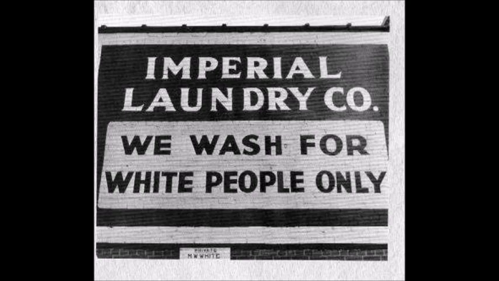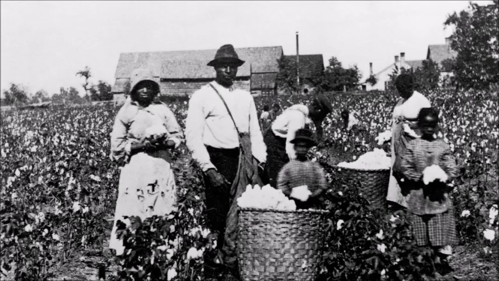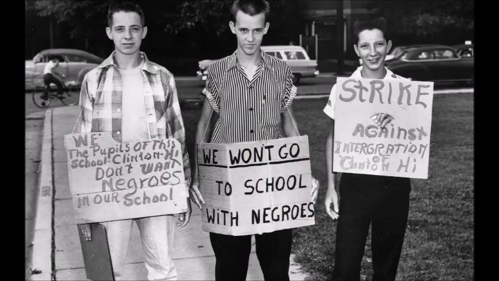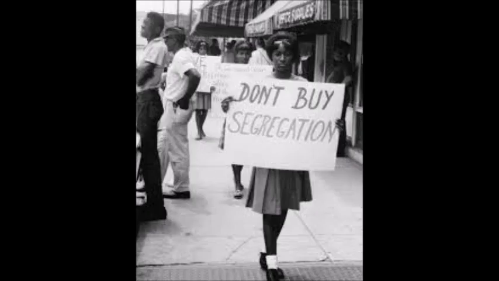The segregation of America started back in the 19th century when African Americans were enslaved. After the Civil War, slavery was abolished, but African Americans still had a long road ahead of them. Before they were integrated with whites, the most impactful part of segregation was the segregation of schools. There are two very important Supreme Court cases that deal with the segregation and integration of schools. These two cases are Plessy v. Ferguson and Brown v. the Board of Education.